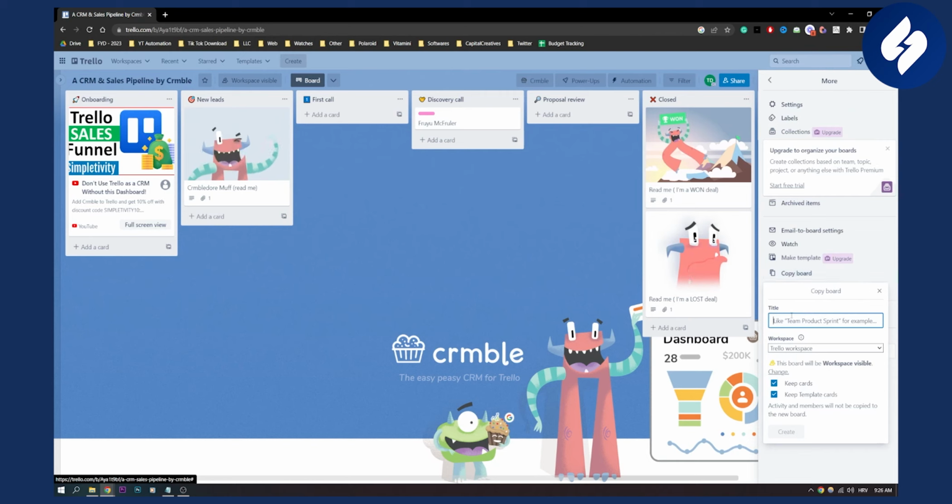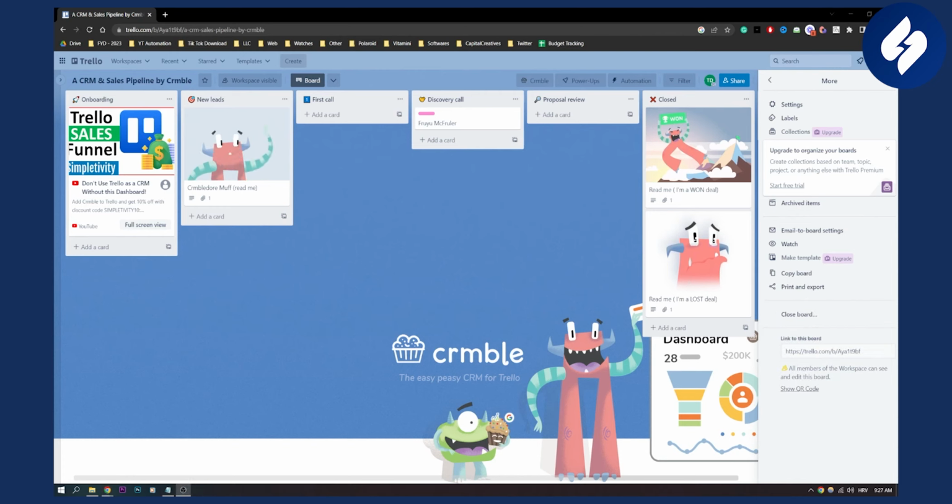Once I copy a board, it will ask me where I want to copy this board, right? How do I want to title it? Let's say Sample, and then where do I want to put it, right? Let's say SAS, and then we can click Create, and that will create a whole another board, a copy from this board, in my workspace, which is called like this. And that will be pretty much it.